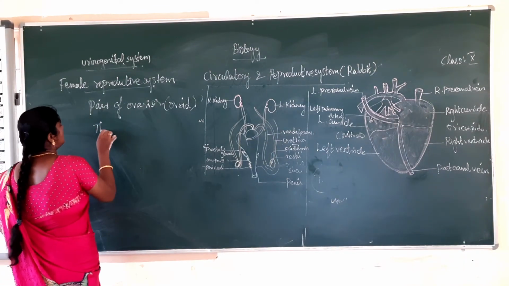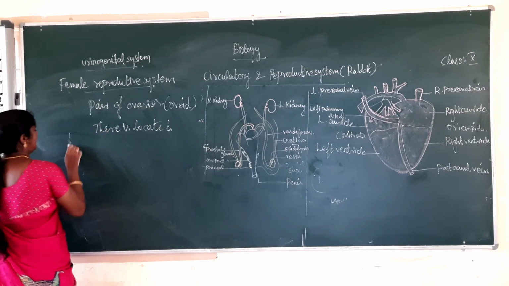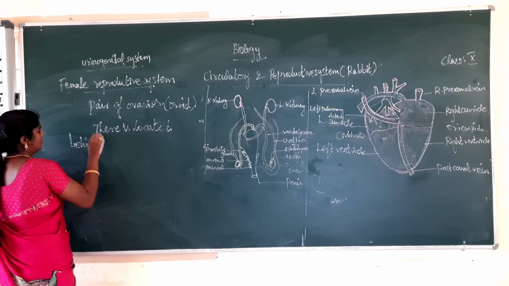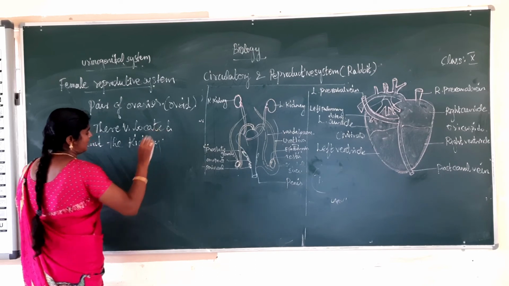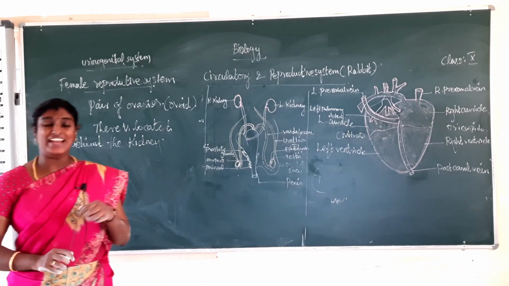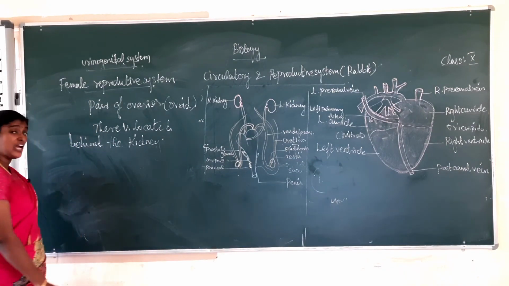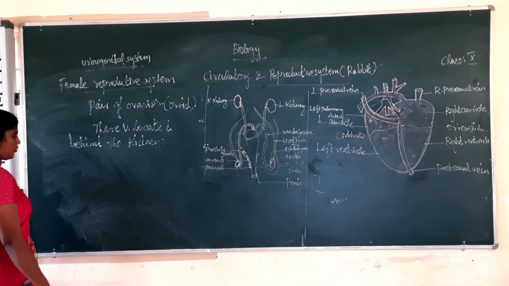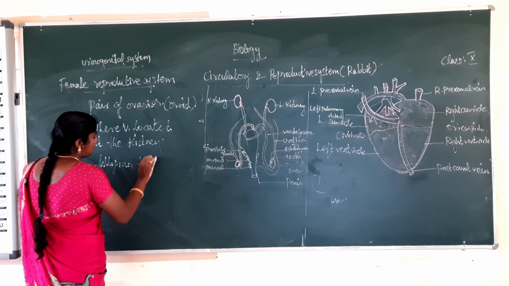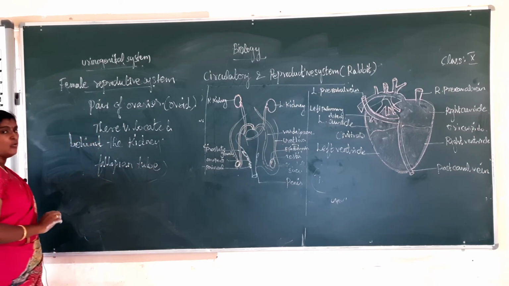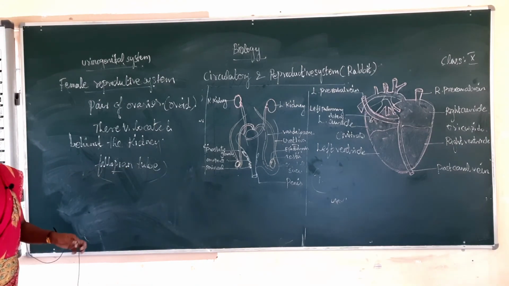Behind the kidney. Next, an important point: a pair of oviducts is present. What is that? A pair of oviducts. The anterior part of the oviduct is called the fallopian tube. This fallopian tube is very important.